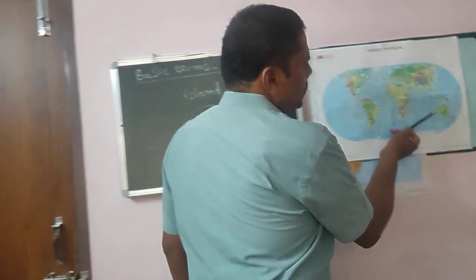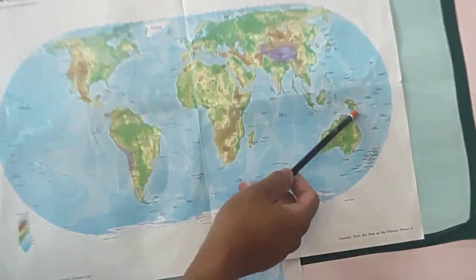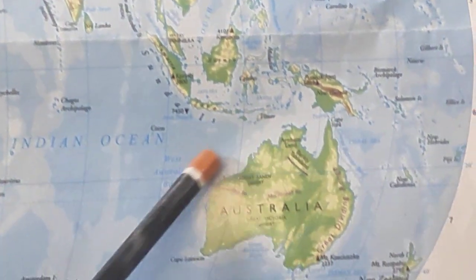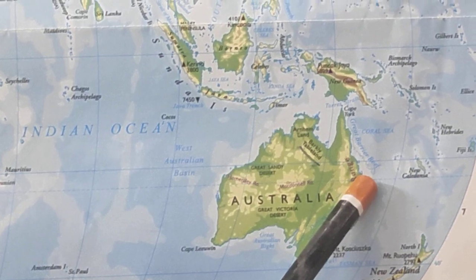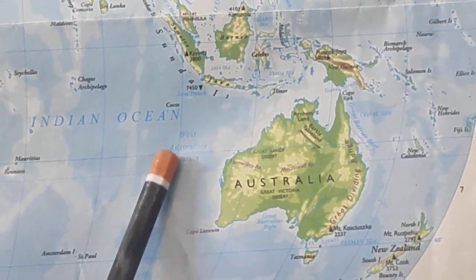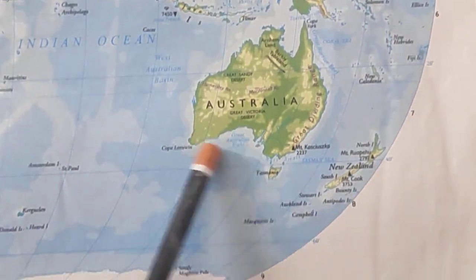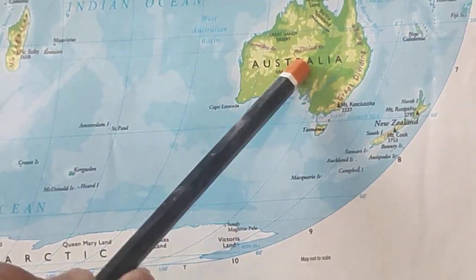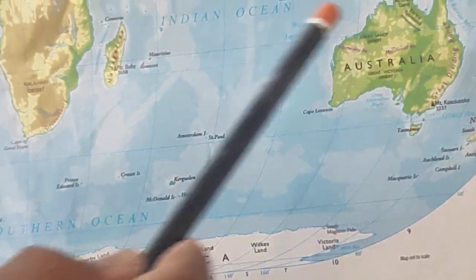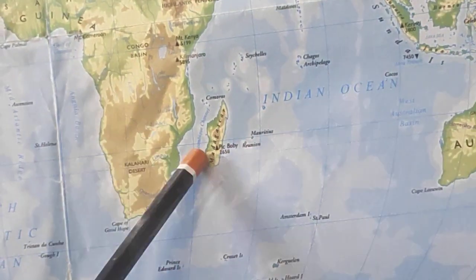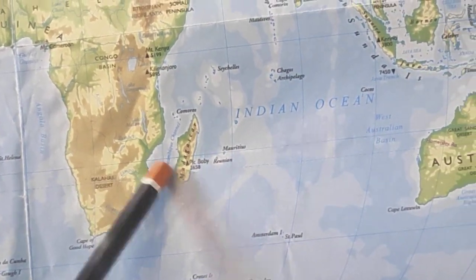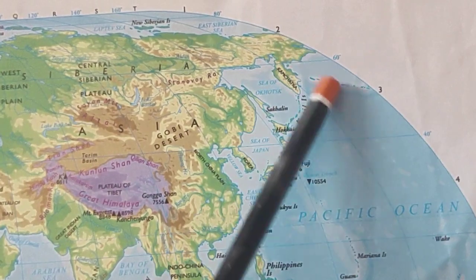And you can see a number of examples for islands. In the world map, Australia. Australia is surrounded by water on all sides, that is in the west the Indian Ocean, in the east the Pacific Ocean, and in the south the Southern Ocean. This is an example for an island. Next, Madagascar near Africa, a good example for an island. Next, you can see Japan here.